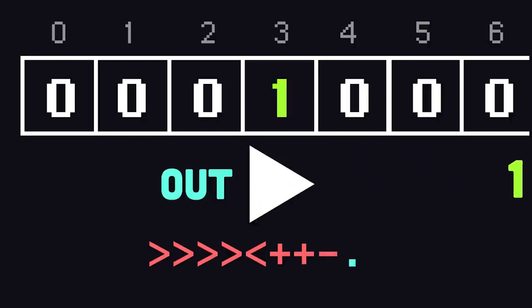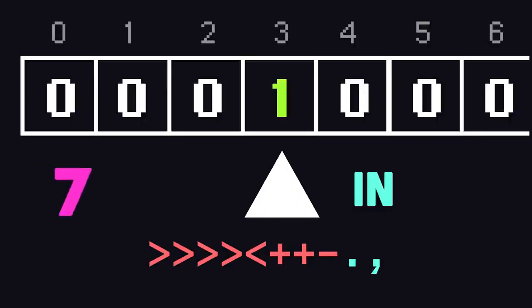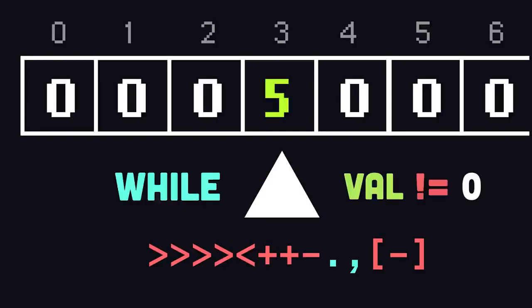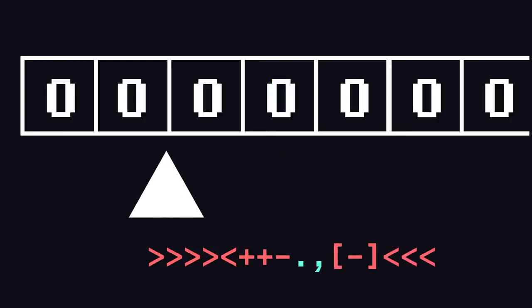Use angle brackets to move the pointer left or right by one cell at a time. Then increment or decrement the value in a cell using plus or minus. Use a period to output the byte at the pointer's current location, or use a comma to accept input and store it at the pointer's current location. And finally, use opening and closing brackets to create a loop. Notice how Brainfuck doesn't require silly things like variables, functions, and classes.